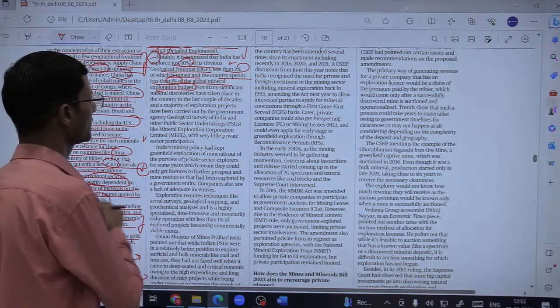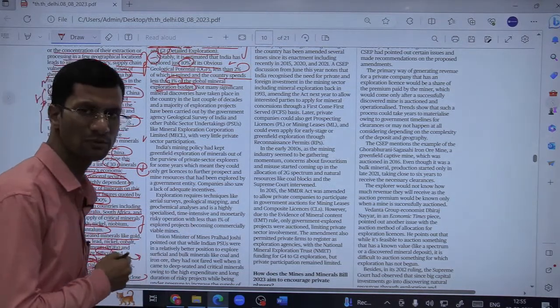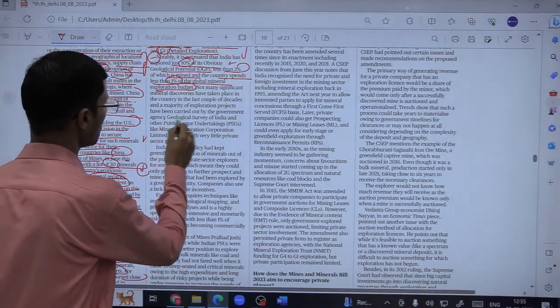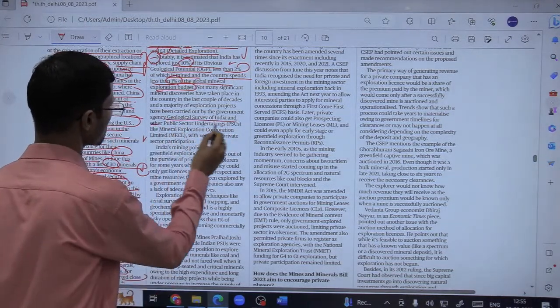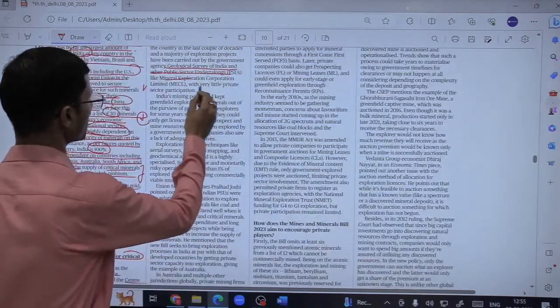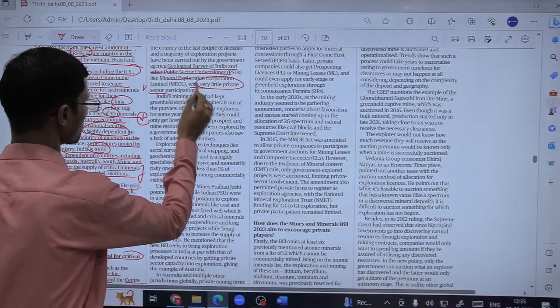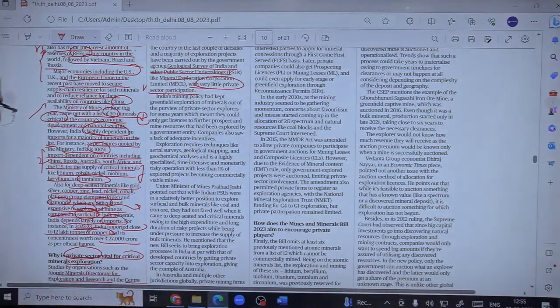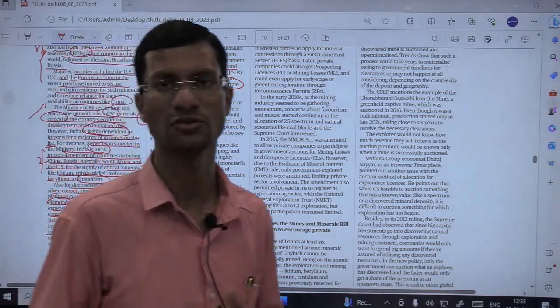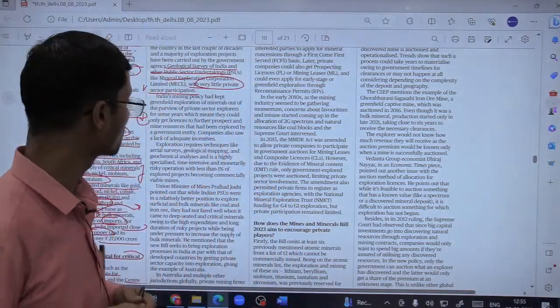Even if we have done these surveys, basically they were led by GSI, that is Geological Survey of India, and other public sector undertakings like Mineral Exploration Corporation, but not by the private sector, with very little private sector participation. Okay, why is this an issue? Why is private sector participation low? Historically, why is that so? There are some reasons for it.